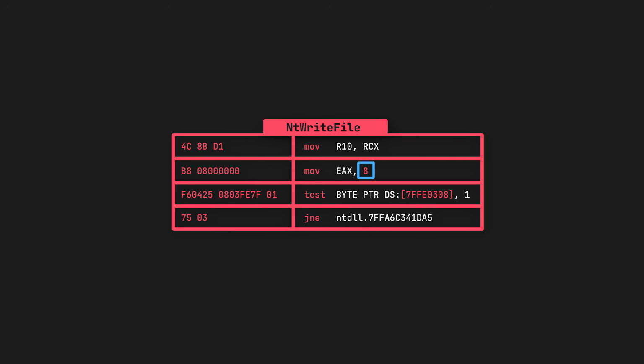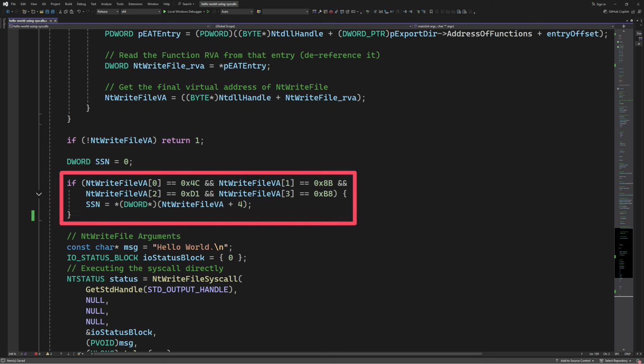This can be done in 2 ways. We can simply hardcode the syscall number in our code, but the issue is that this number can change from one Windows build to another. So instead, we'll extract this number dynamically at runtime from the ntdll library.